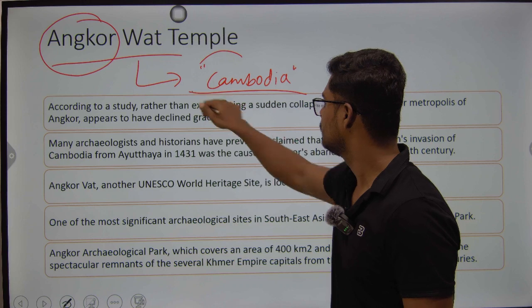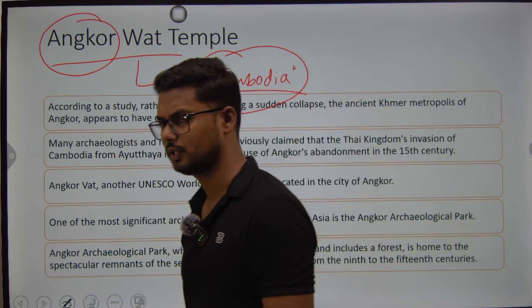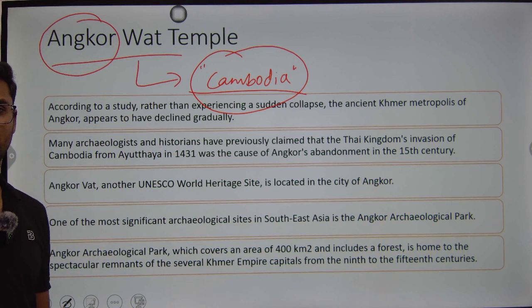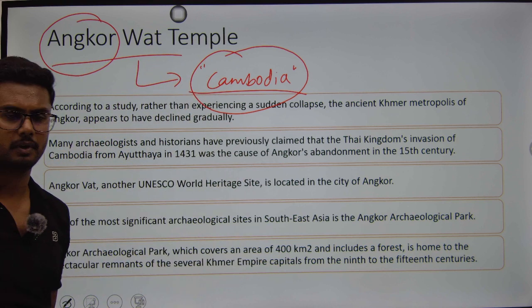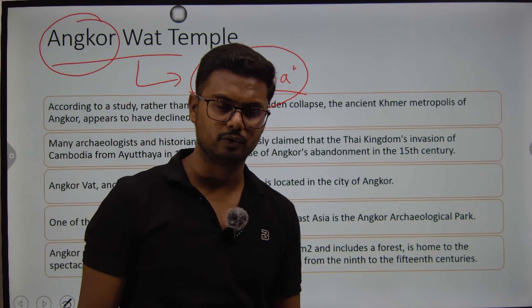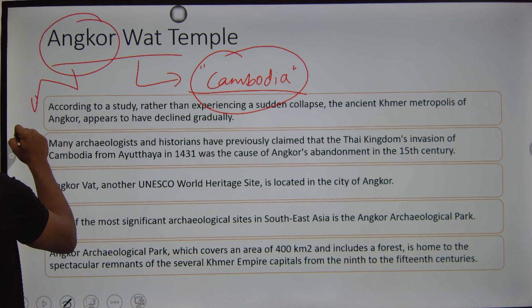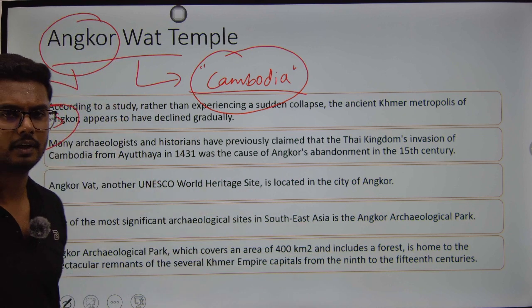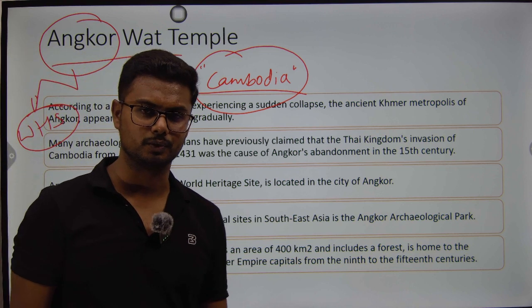So here in Angkor, there are multiple temples, around 200 to 300 famous rock cut temples with ultimate structures. Among them, Angkor Wat is the largest temple, and along with Angkor Wat, the whole city is considered to be a UNESCO World Heritage Site. All those temples in the city of Angkor together have been classified as a World Heritage Site by UNESCO.